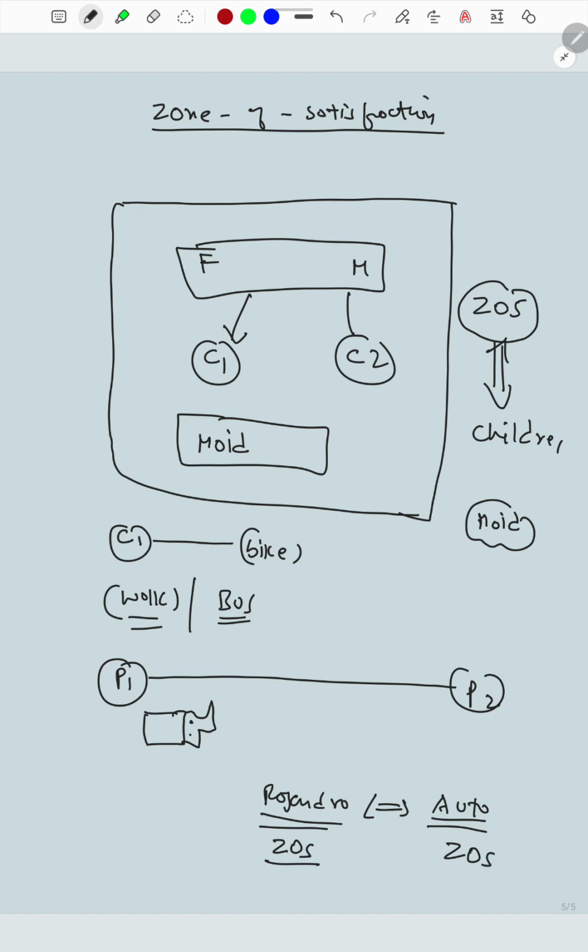Now I will try to explain this through a particular conflict between Rajendra and the auto person. Rajendra hires an auto and he agrees to pay 500 rupees from point P1 to P2. In between, the auto develops some problem and it stops there. Now Rajendra is asking for a fare. He is applying the fare principle.